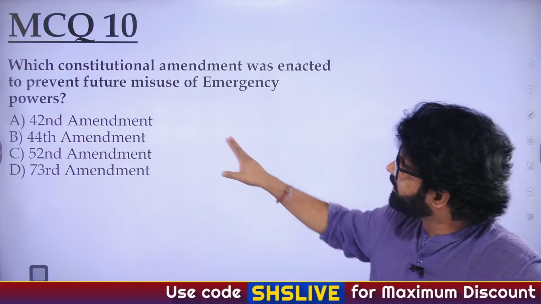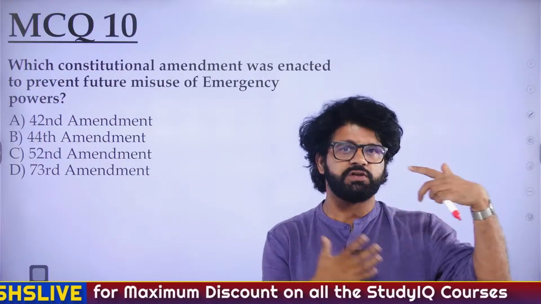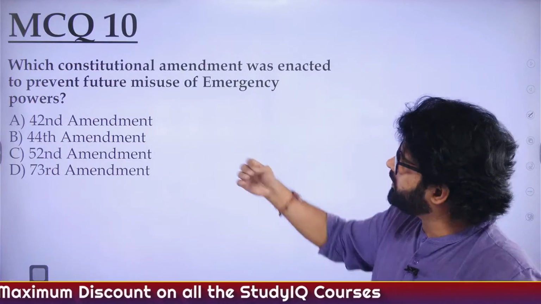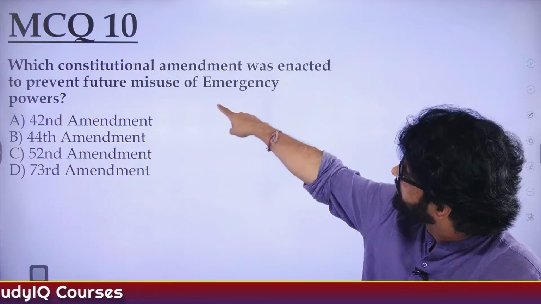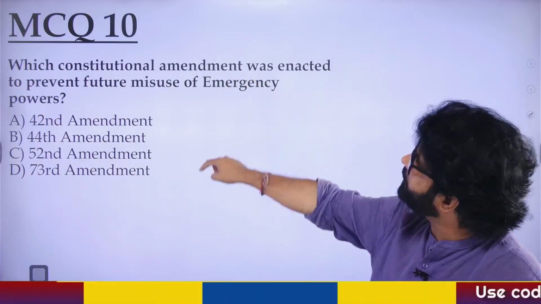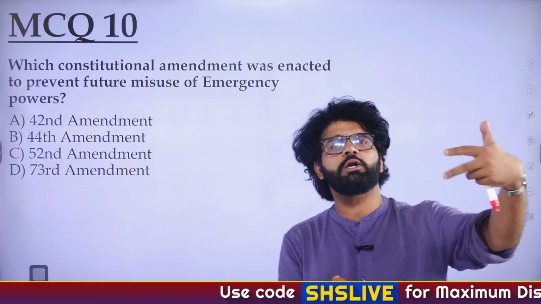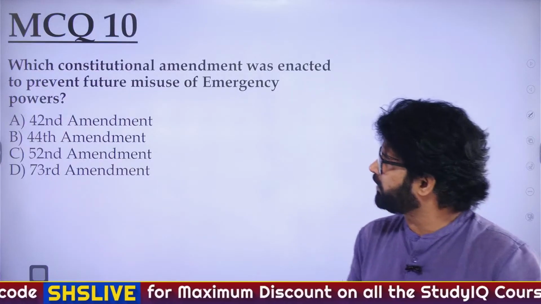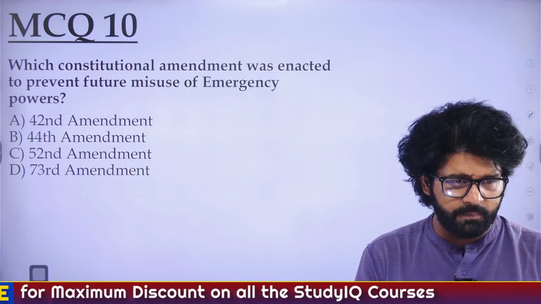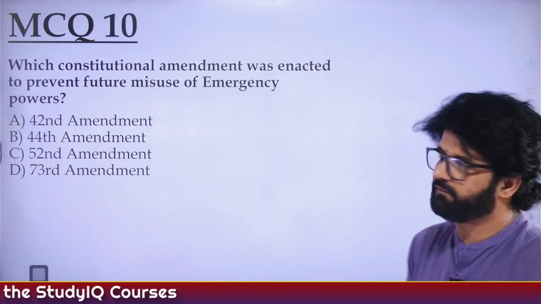Sometimes if you don't read this question properly, you may feel it asks which amendment was introduced during the emergency, and tick the 42nd amendment, the mini constitution. They're not asking that. They're asking which constitutional amendment was enacted to prevent future misuse. That amendment was the 44th. The 44th tried to undo the things done by the 42nd amendment. So the answer is the 44th, B. Amal, Jivayan, Vimal, Mamta, Rishi, Elva, Madhavi, Krishi, Shashikala, Ravi. Very good.